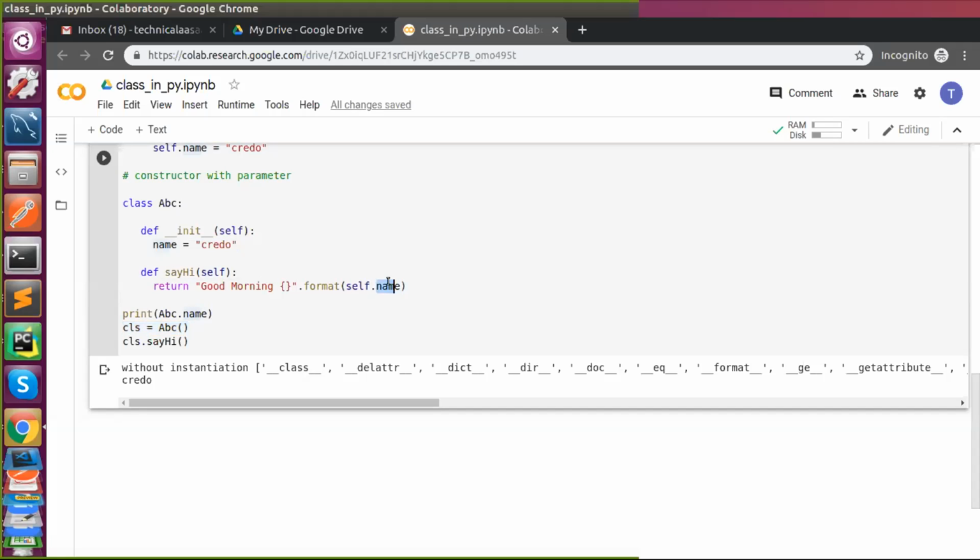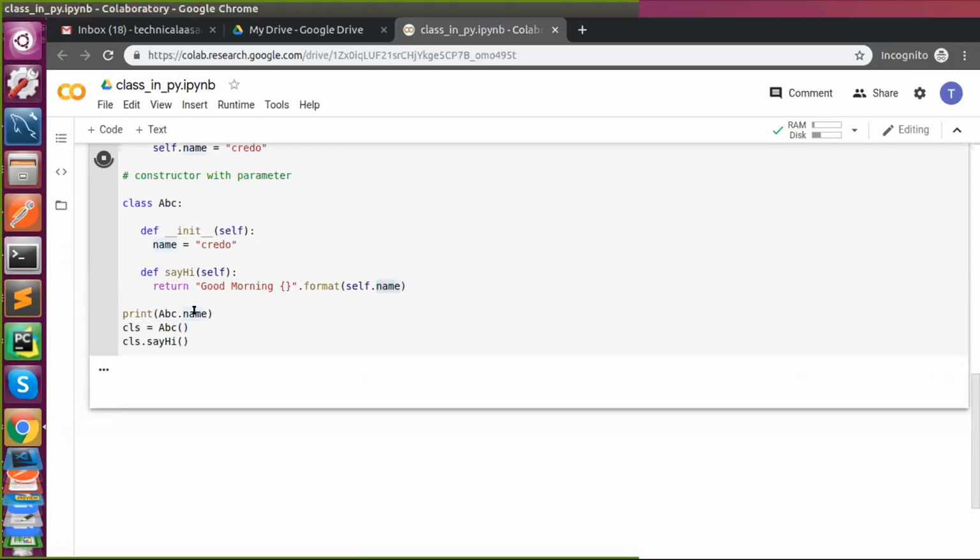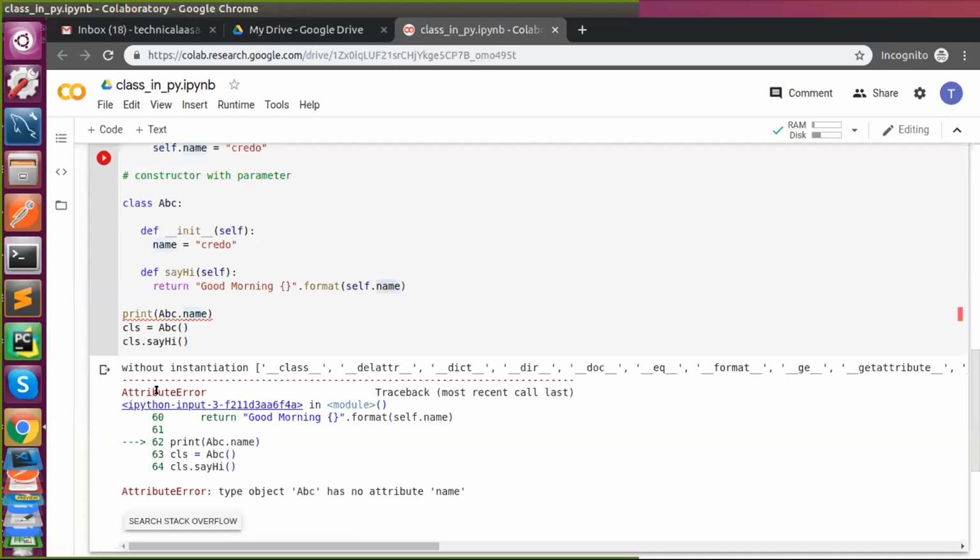Then what is the error? Name error. But we are using self dot, so it's an attribute error. Yes, there is no attribute name. Name is not an object, it is an attribute, right? So we are using it as an attribute, so it will raise attribute error. Understand? So what to do? I should say self dot. That's it.